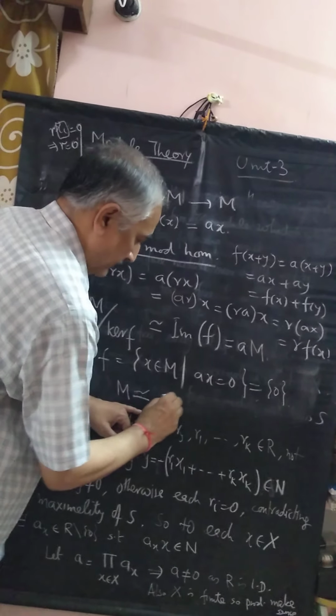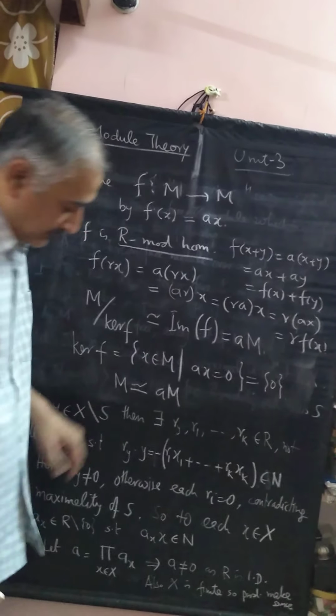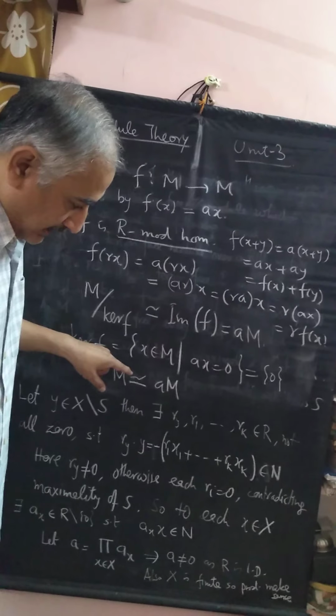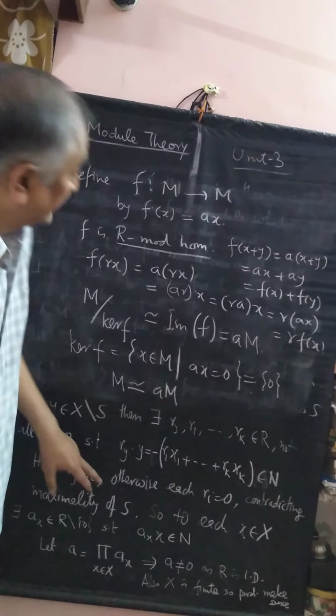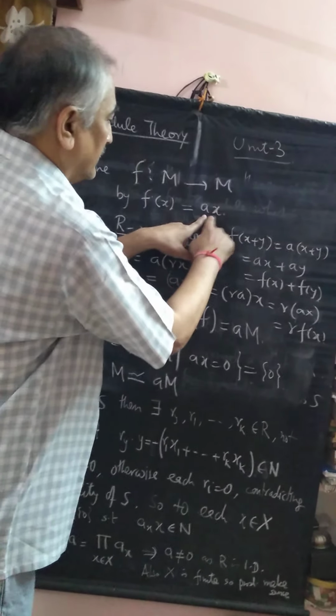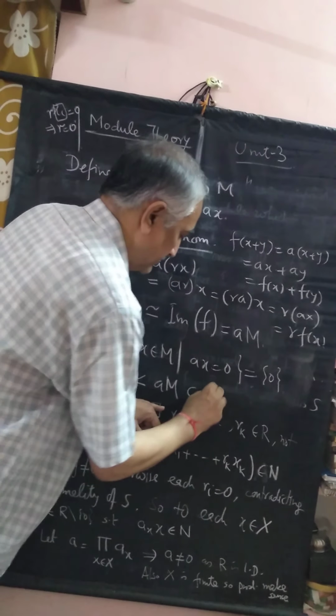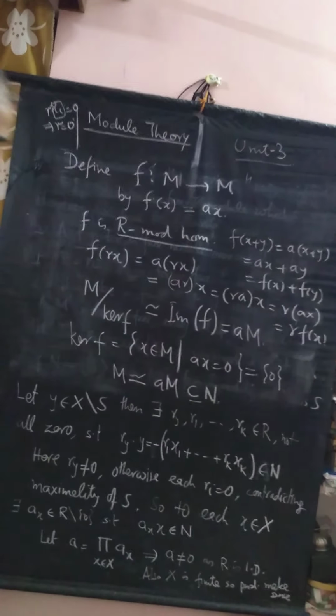So what we get is that M is isomorphic to aM, and we have written here that aM is contained in N. Okay, so this part is this.